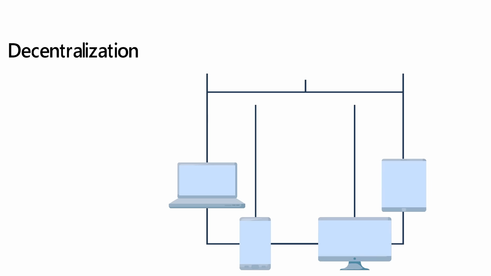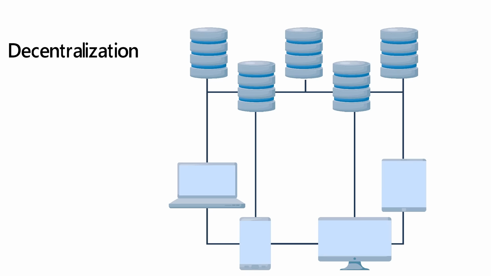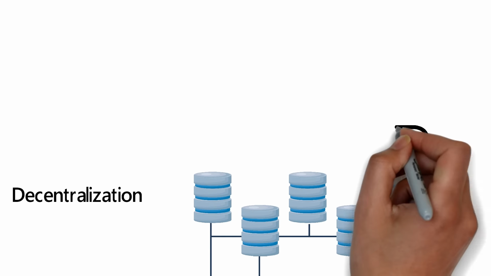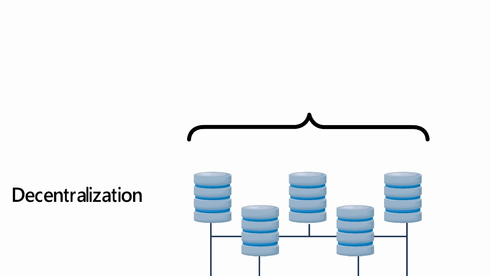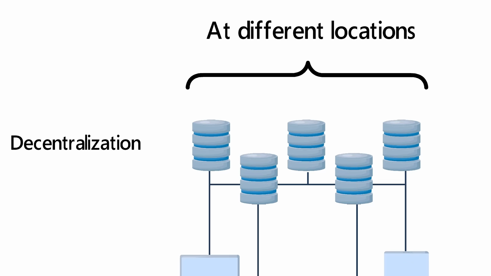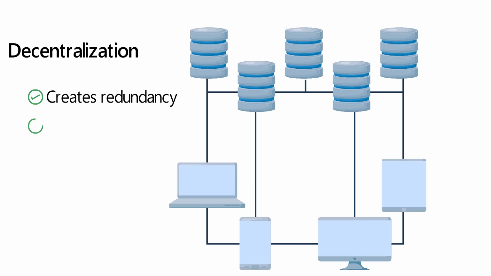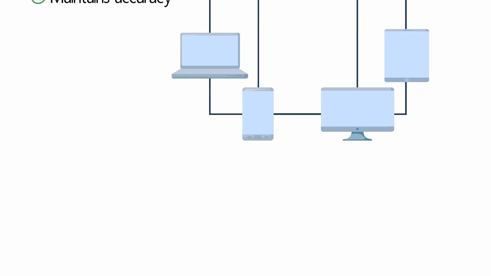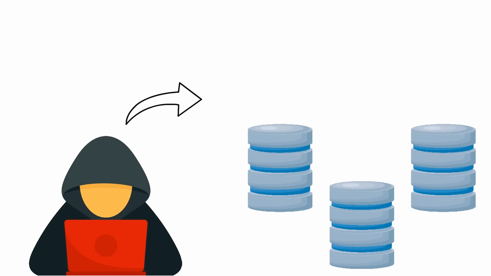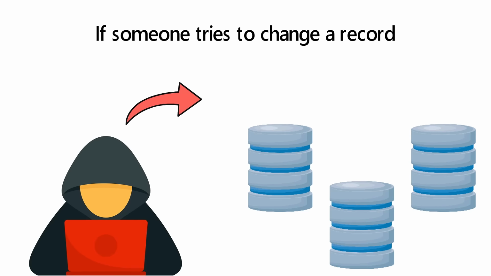Decentralization of blockchain. A blockchain permits the stored data in the database to be spread out among various network nodes, and that too at different locations. It will not only create redundancy, but can also maintain the accuracy of the stored data. In case someone tries to change a record of the database, there will be no alteration in the other nodes. So it can prevent a hacker from doing so.